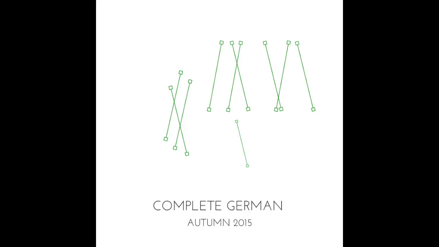Mund. Mouth. Mund. How do you think you might say ground? Grund. Good. G-R-U-N-D. And that D pronounced like a T. Grund. Round. Rund. Good. And what was soon? Bald. B-A-L-D. Very good.